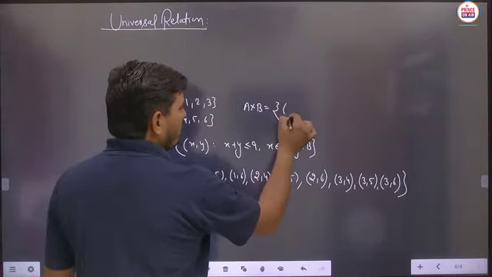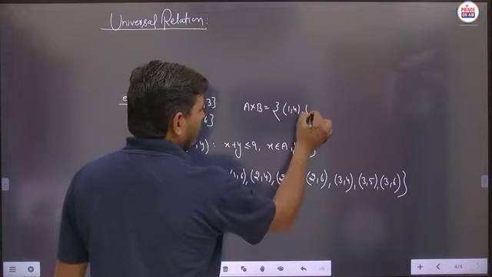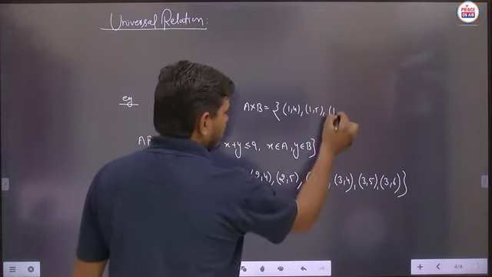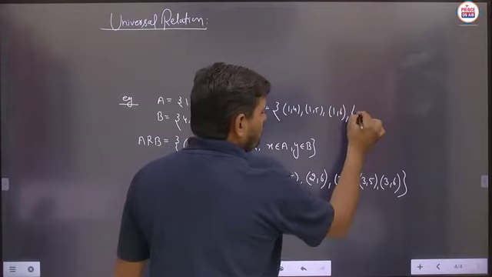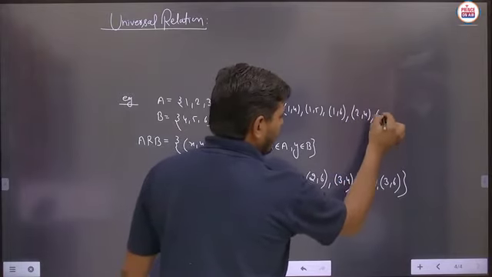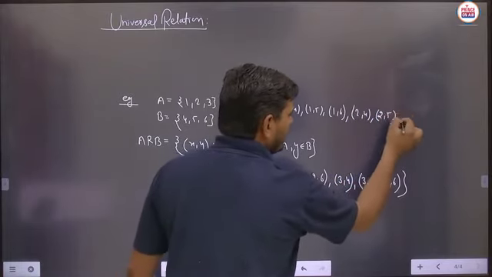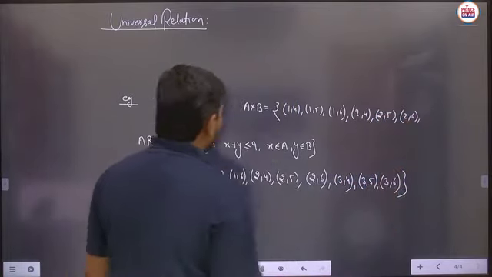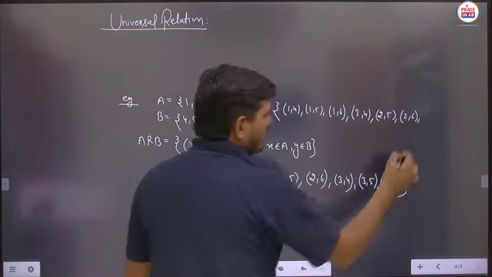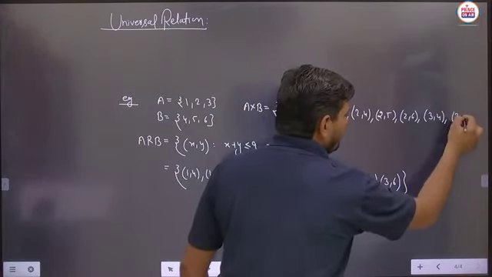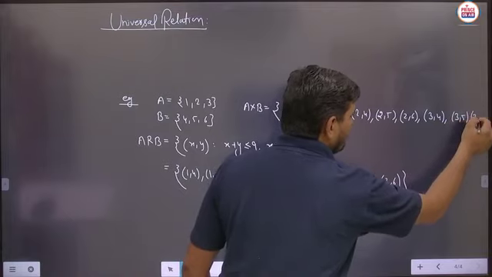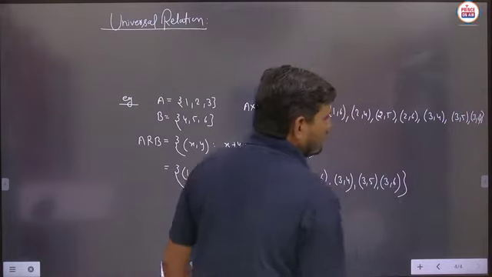So we write 1 4, 1 5, 1 6, and they will be included in A cross B. Similarly you can write 2 4, 2 5 and 2 6, and 3 4, 3 5 and 3 6. We have to write each and everything. Is it clear?